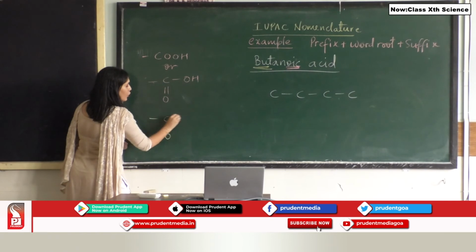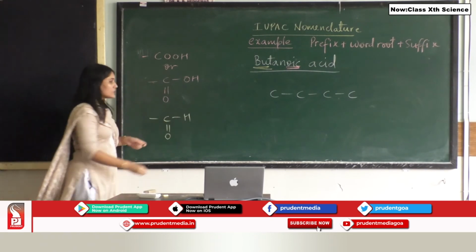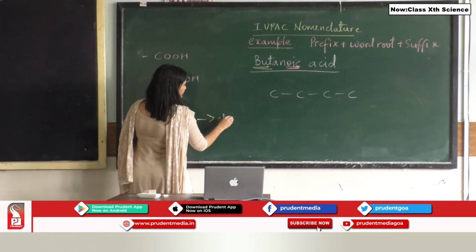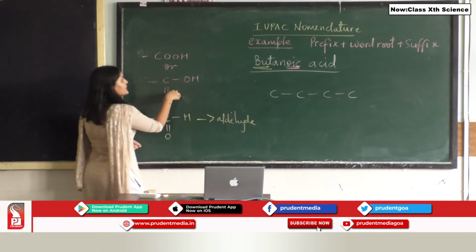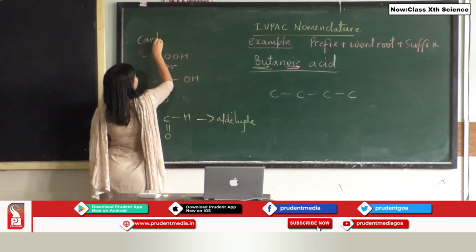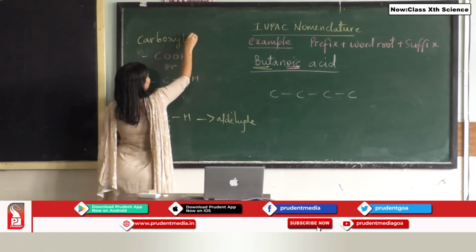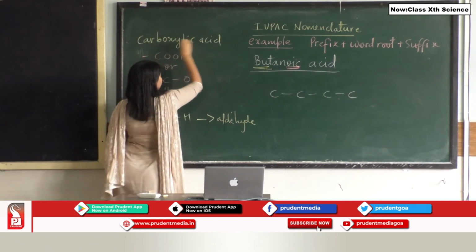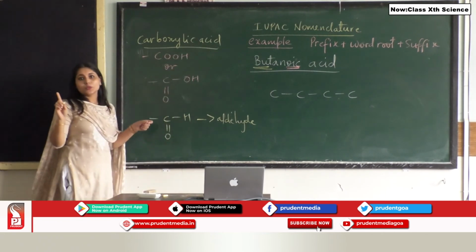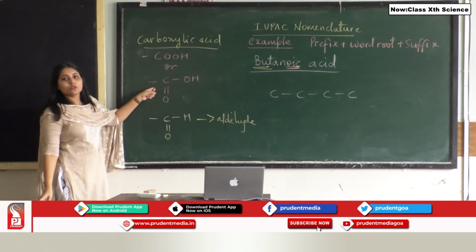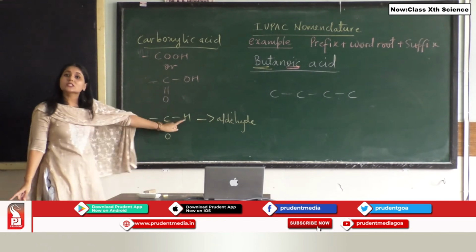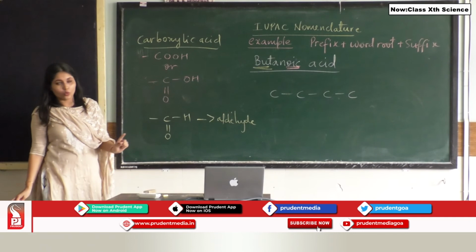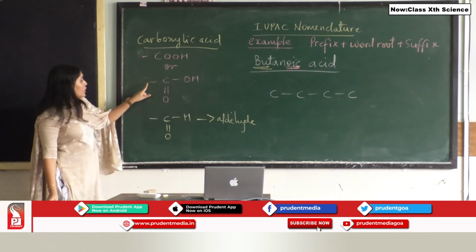This is the structure for aldehyde. And this is the structure for carboxylic acid. Do not get confused between these two structures. In this particular structure it is C double bond O, OH and in this particular structure it is just simply H, there is no extra O.